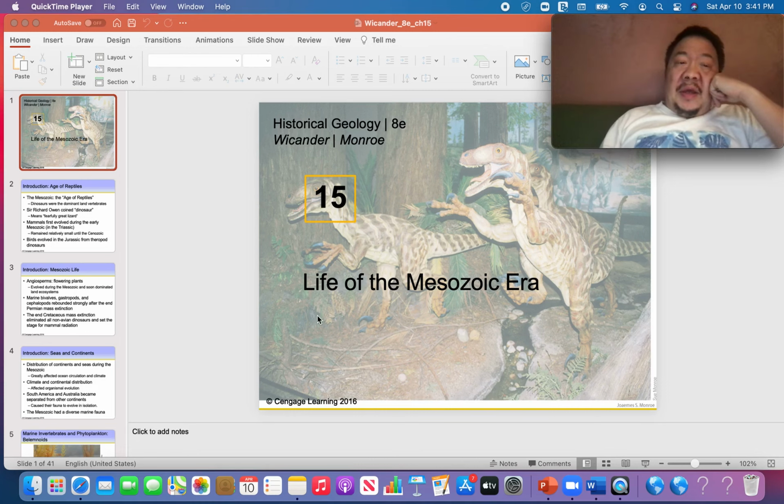Geology students, we've got an exciting lecture for you today. It's chapter 15, Life of the Mesozoic Era. And here you can see a picture from the first page of your textbook for chapter 15.